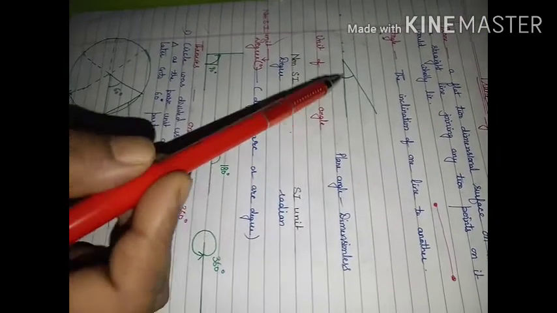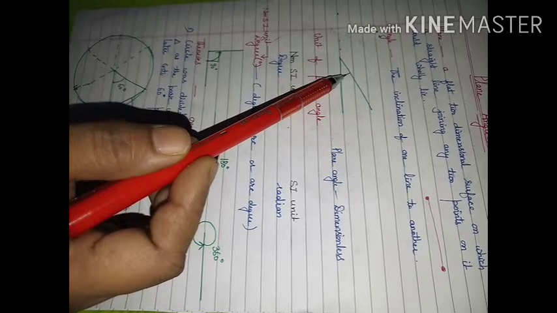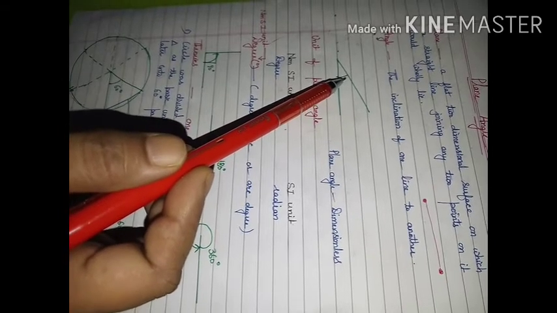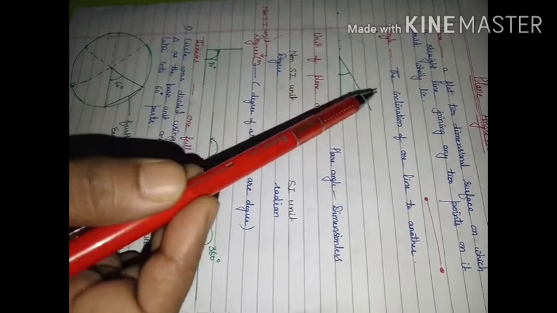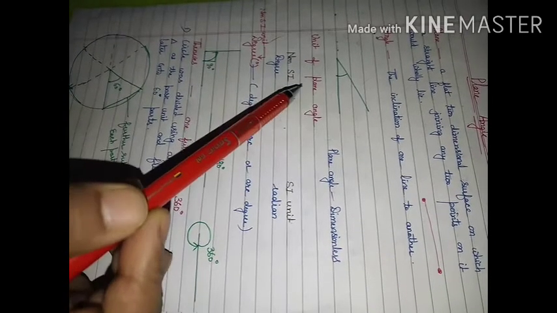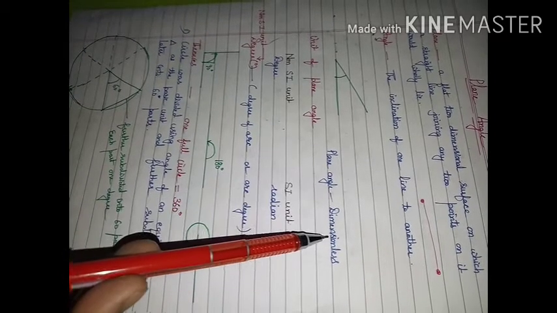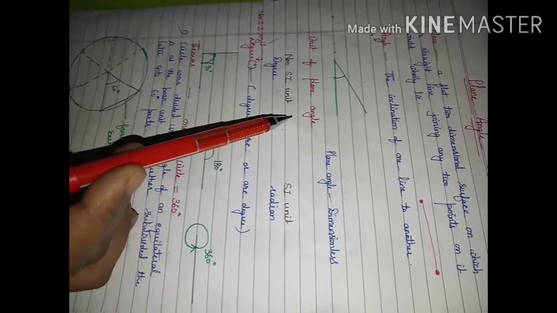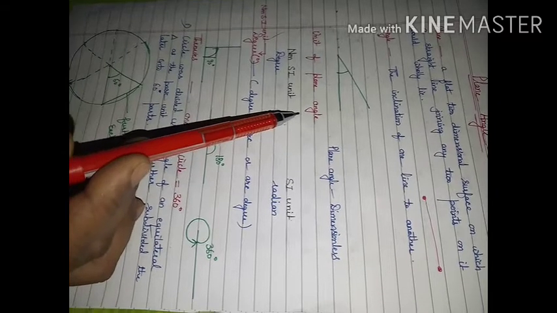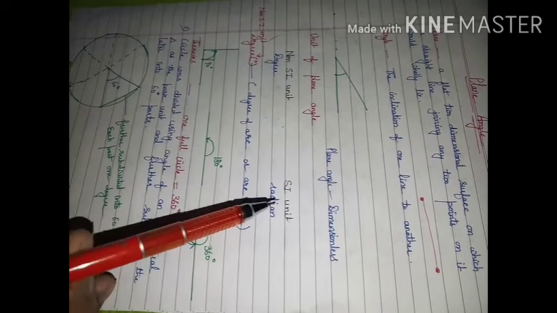In plane we will consider angle, and we will consider what are the units which we use to measure this plane angle. If we consider the dimension, this is a dimensionless quantity, but it has a unit. One is the SI unit and the other is the practical unit that we are using.